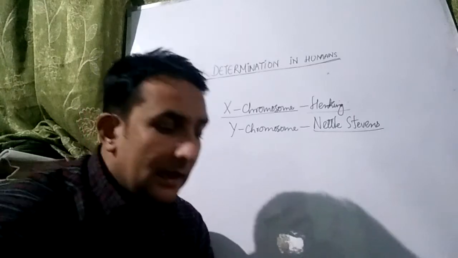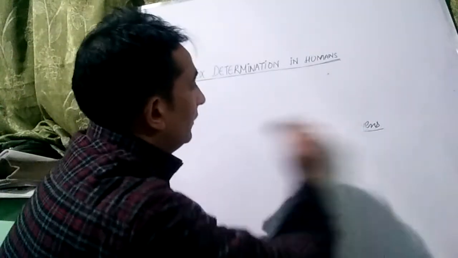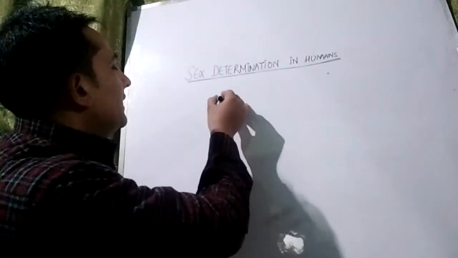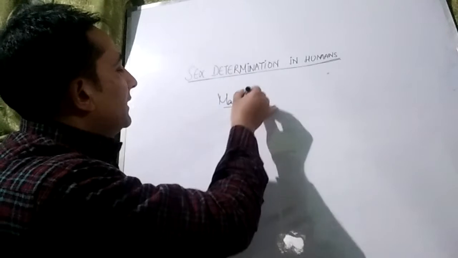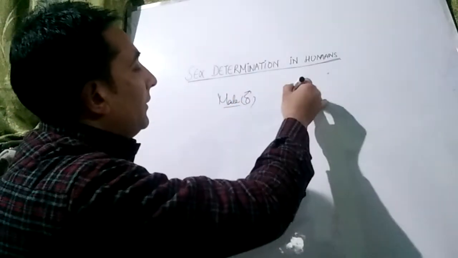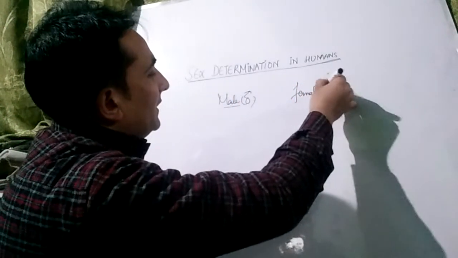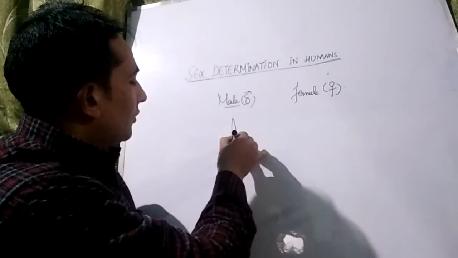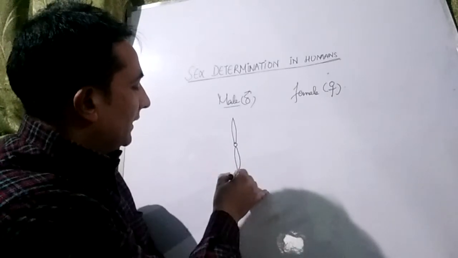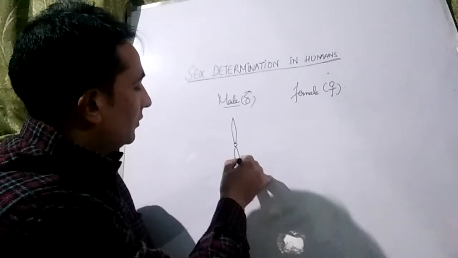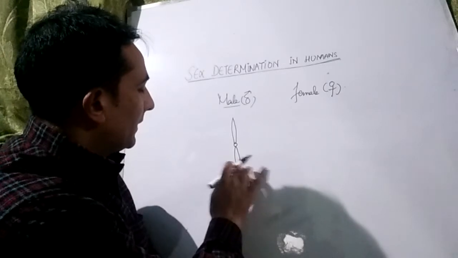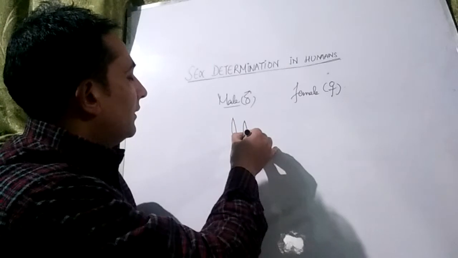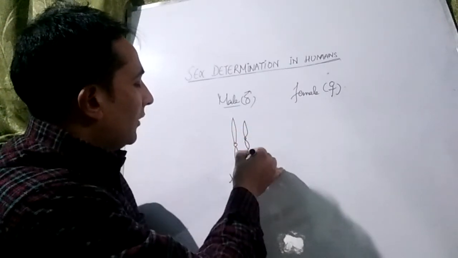Now after that, I will again draw over here the structure. Now we will draw only the structure of the sex chromosomes. In case of the male, you will see male. This is the sign for the male. This is the female, and this is the sign used in genetics for the female. In case of male, you will see one chromosome, this is the X chromosome. Another chromosome is this, the Y chromosome.